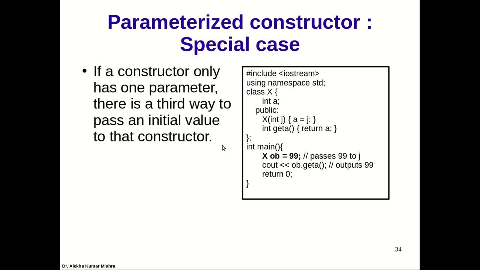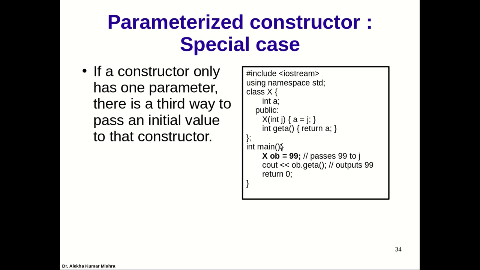Coming to the third variation of the parameterized constructor: if a constructor has only one parameter, then we can use the third way of initializing the value. Like we have defined here, X(int j), where a equals j. The declaration varies: we can declare X ob = 99.